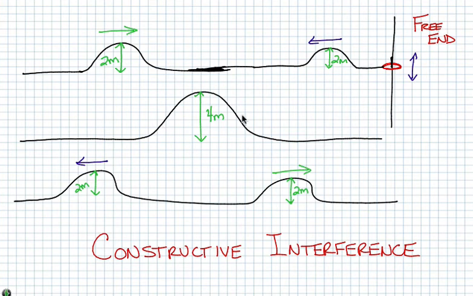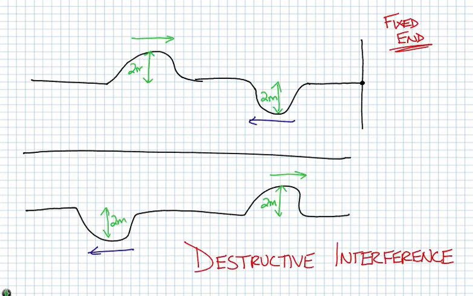They will constructively interfere. Afterwards, though, they will not affect each other in any way. 2 meters before, they combine for 4 meters because they're constructively interfering. Afterwards, they both continue in the directions they were traveling. They're both still 2 meters. They do not actually affect one another except for that one brief moment in the middle. Destructive interference is the same thing but the opposite. Two waves that are traveling on opposite sides of the equilibrium point will cancel each other out for a brief moment, after which they will then continue completely unchanged.